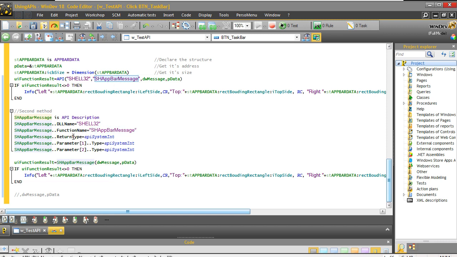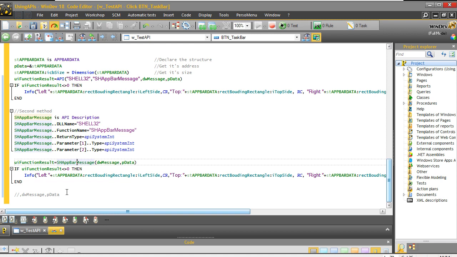Then the return type is a system integer, and the two parameters here are system integers too, as they are passed as address. Once this is done, I'm calling directly my new variable as a function with the two parameters the same way that were passed here, and then the lines are exactly the same to display the result.